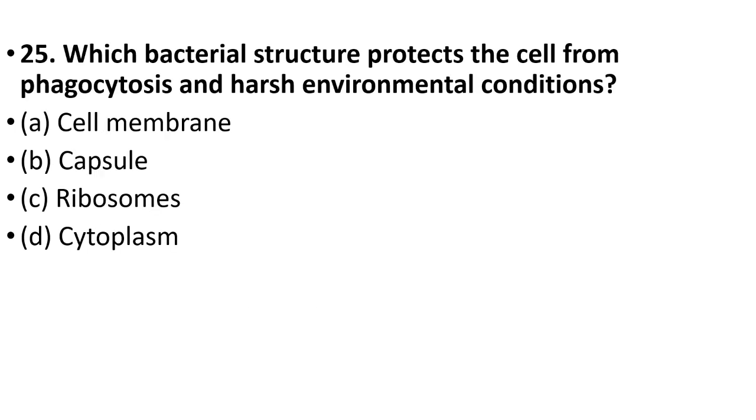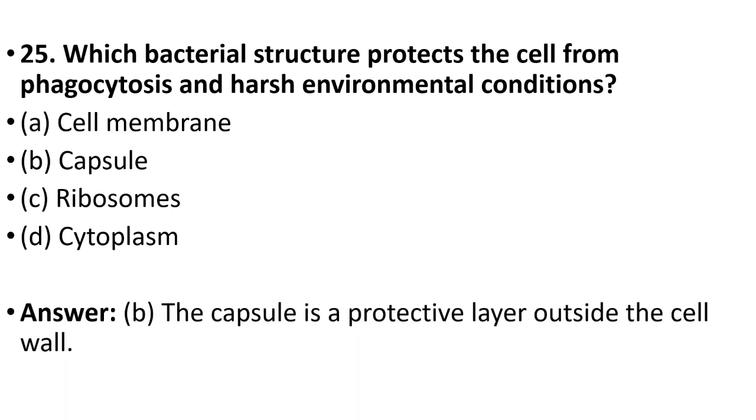Twenty-fifth. Last question of this session. Which bacterial structure protects the cells from phagocytosis and harsh environmental conditions? Cell membrane, capsule, ribosome, cytoplasm. Your answer is option B. Capsule. The capsule is the protective layer outside the cell wall.